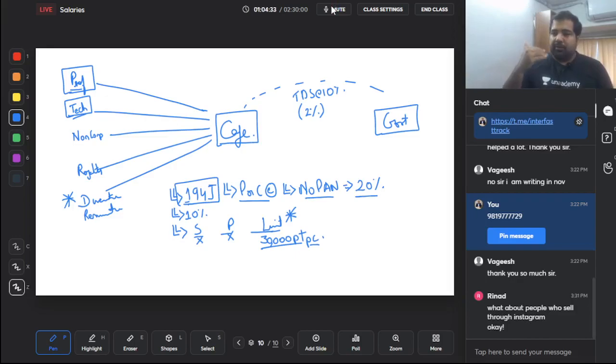Guys, here it is individually small personal limit. So that means small individual, small HUF. If you are paying, then no TDS. If it's a personal purpose, like a divorce case, someone is filing, lawyer is handling, then no TDS. And if it's a limit of 30,000, that means if you're paying up to 30,000, no TDS. This limit is per category, not per person. Yes, this is section 194J.